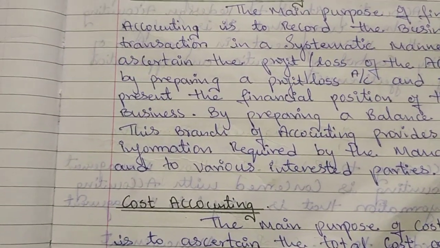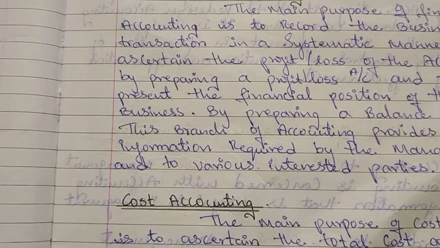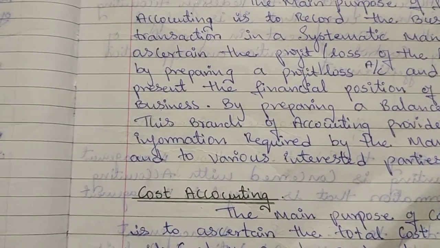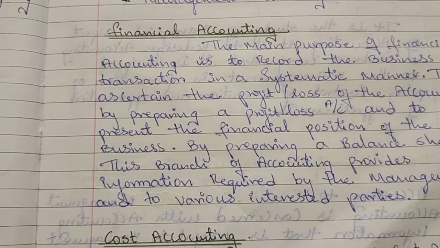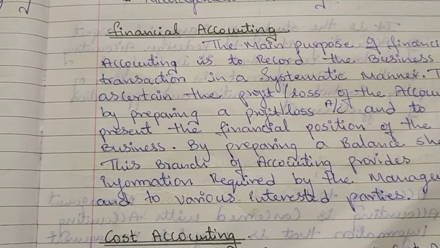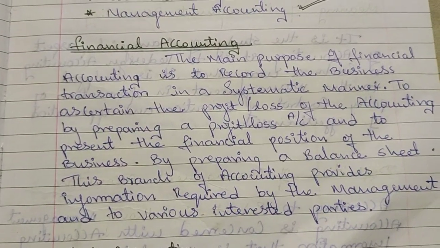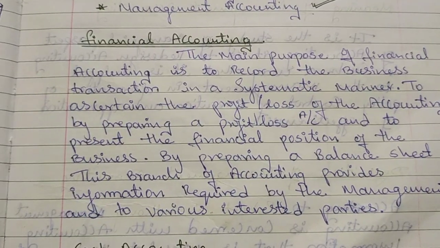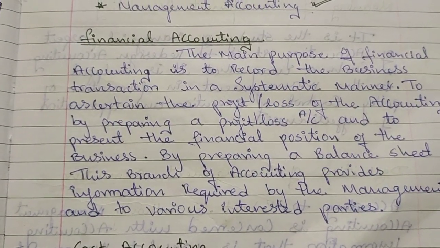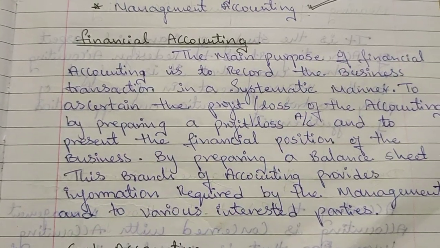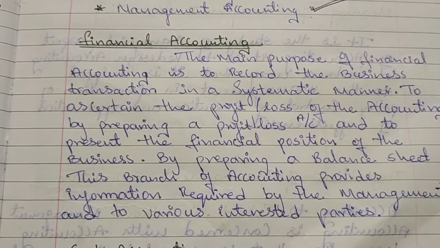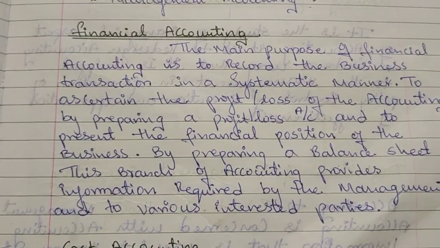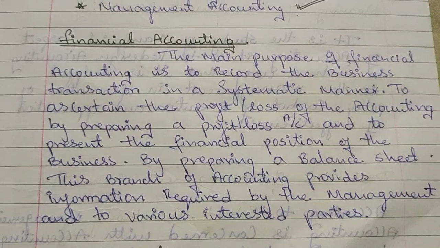whether it is in a loss or in a profit. And also this financial accounting helps us in maintaining the records, knowing the result, understanding the position of the business, and also to give reliable results. As we previously discussed, it deals with reliable facts and figures. So the main purpose of this financial accounting is to maintain systematic records, ascertain the profit and loss, and provide clear information about the balance sheet, etc. This will provide a clear picture, a blueprint of a company to the external users. This is the main purpose of financial accounting.